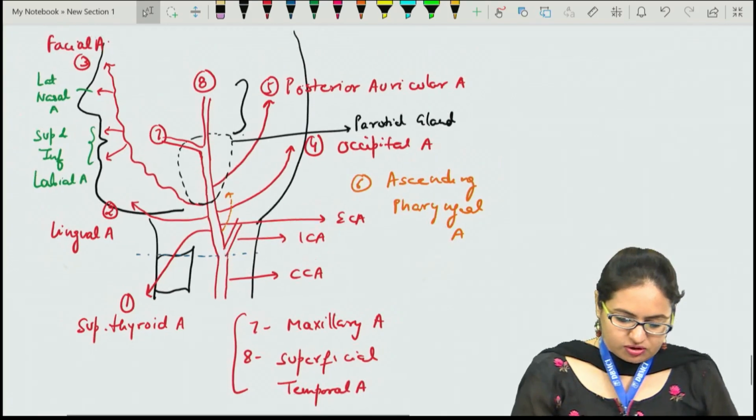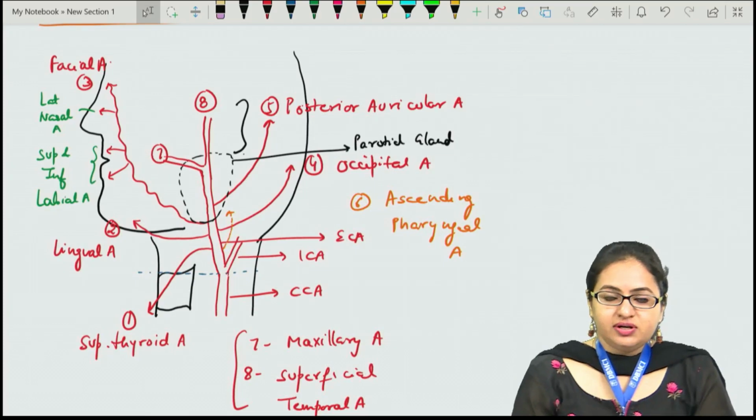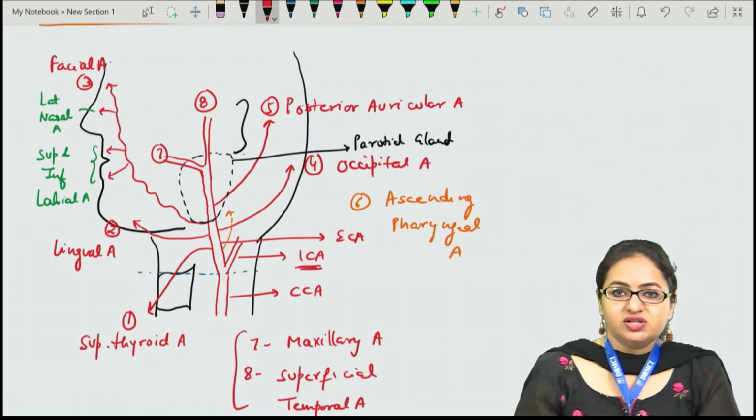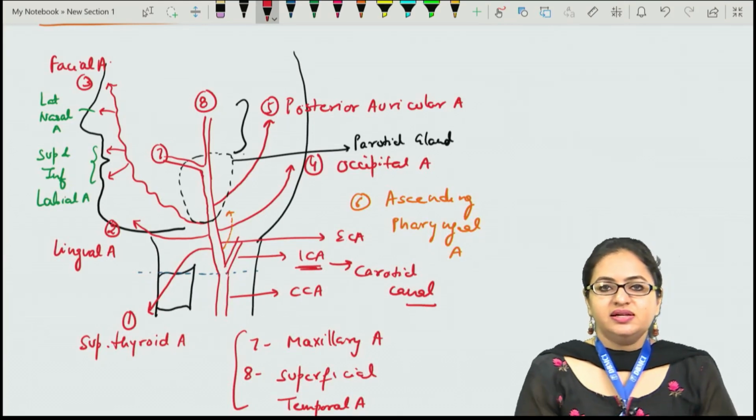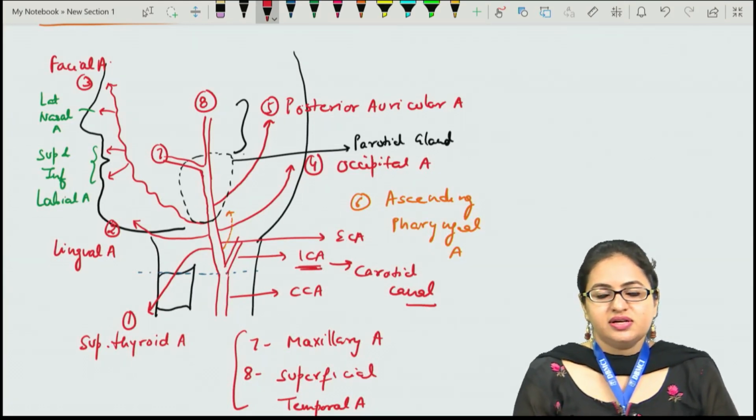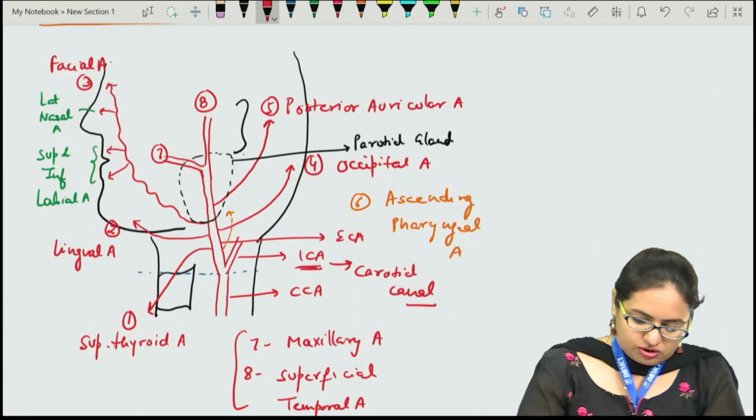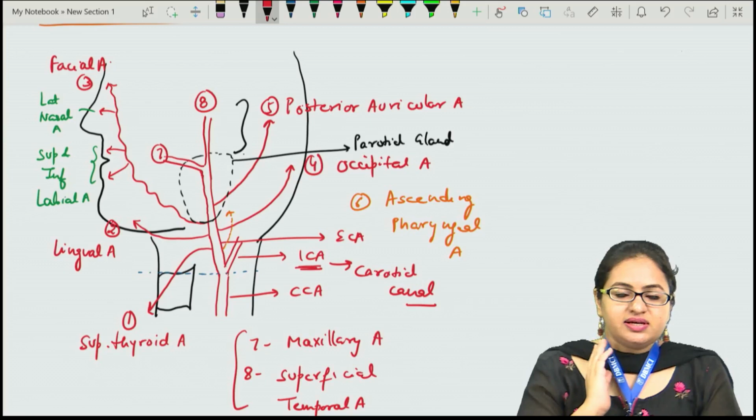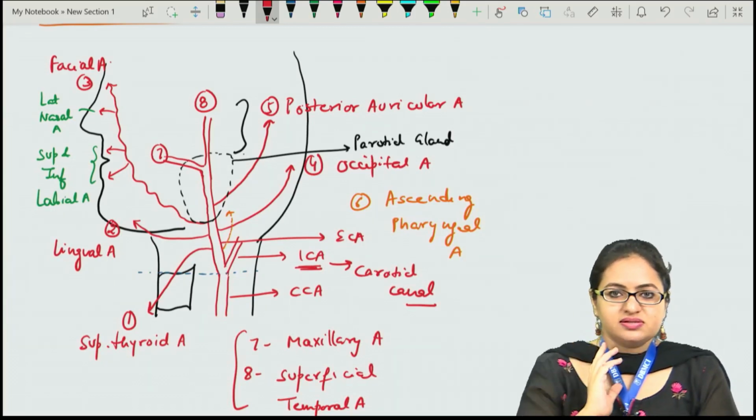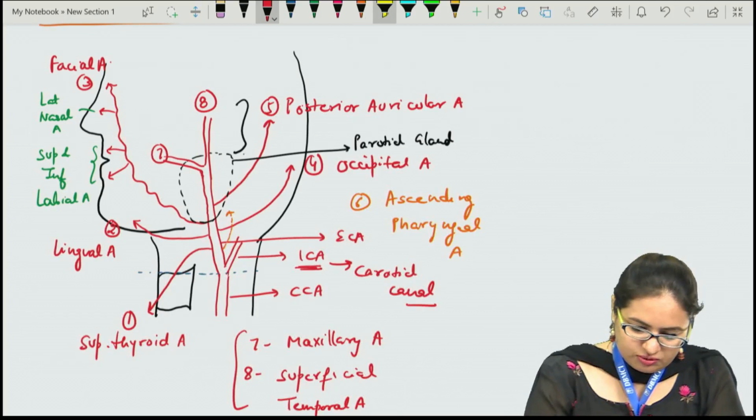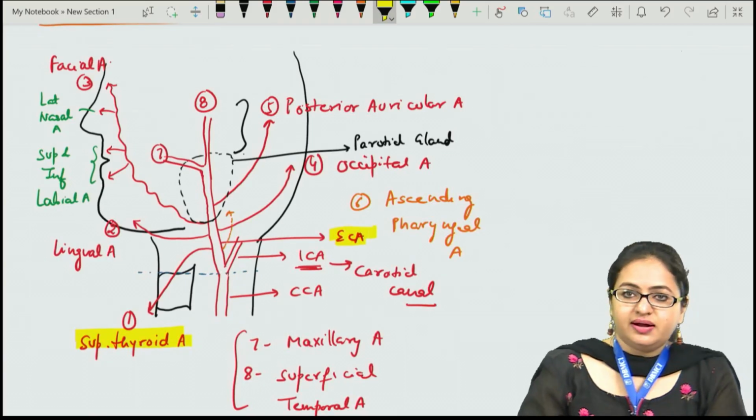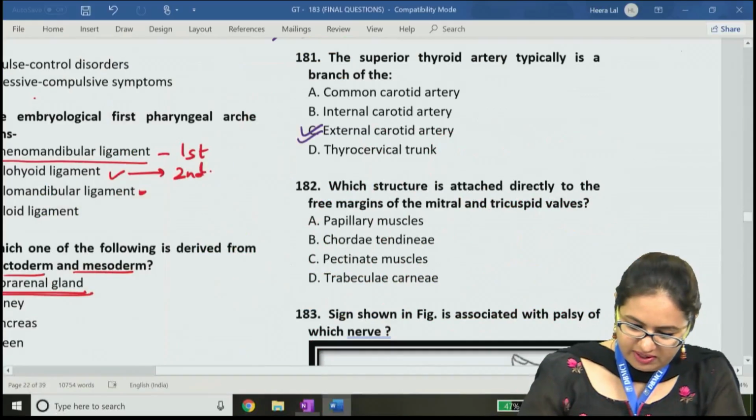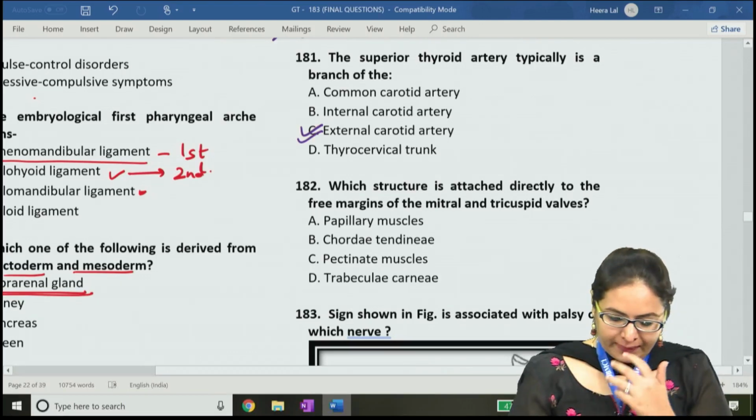So all these are the branches of the external carotid artery. The internal carotid artery over here does not give any branch in the neck. It passes through the carotid canal. The carotid canal is present in the base of the skull, then it enters the cranial cavity, and after it enters the cranial cavity, it will be giving the further branches. So towards the outer or external side, the external carotid is the one which is giving branches to the head and neck system. As the question says, the superior thyroid artery is a branch of the external carotid artery. So coming back to the question, the answer is C.